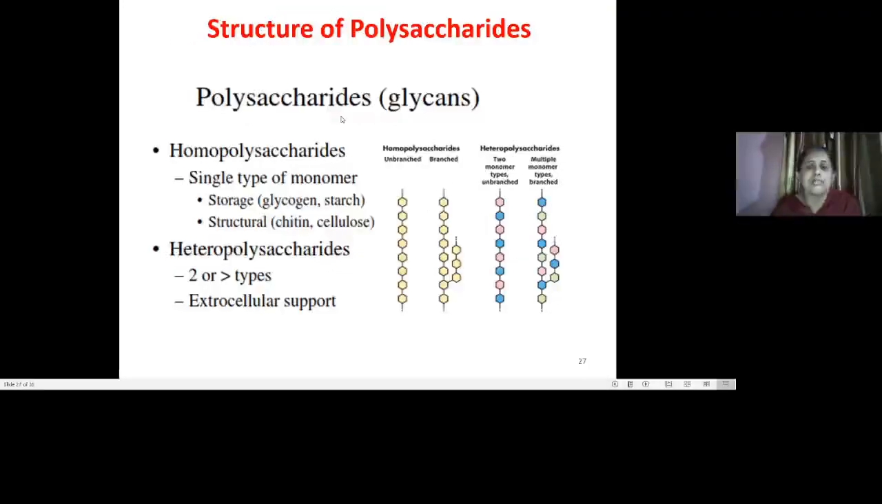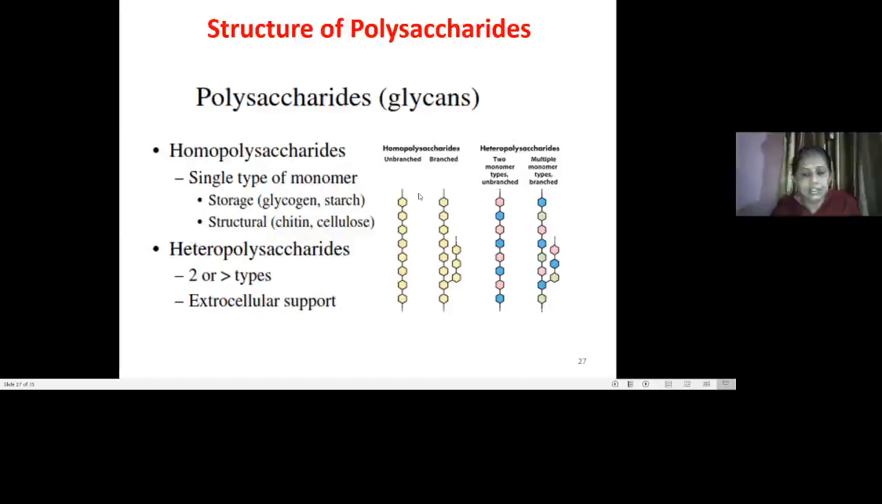Now we'll move on with the polysaccharides. Just in brief, poly means many, so the number of monosaccharide units it yields on hydrolysis is more than 10. They may be either homo or heteropolysaccharides. Homo is for a single type of monomer, and hetero means it has multiple types. Under the single type of monomer are the storage polysaccharides, glycogen and starch as examples, which have the same repeating unit.